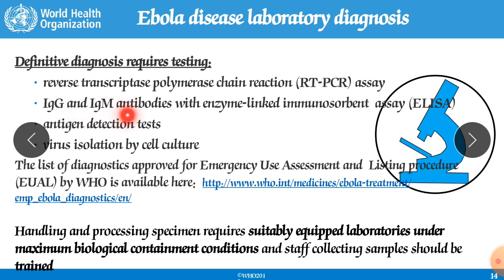IgG and IgM antibodies with enzyme linked immunosorbent assay, ELISA, antigen detection test. This is also one of the rapid tests which people are doing for COVID-19 also. So this is also one of the tests which has been used for Ebola virus infections. Virus isolation by cell culture. By cell culture also you can do this identification.